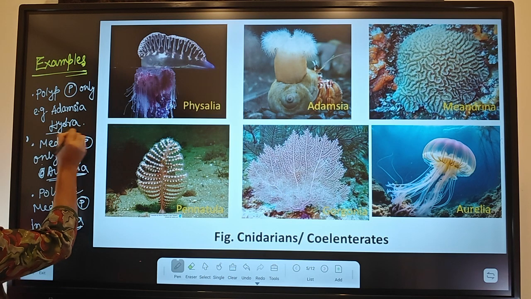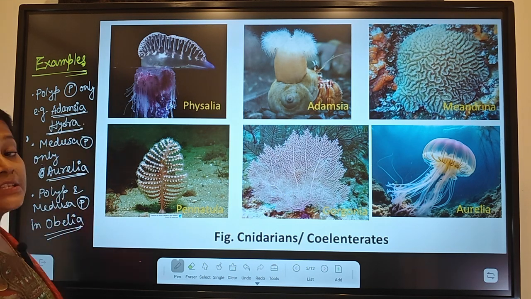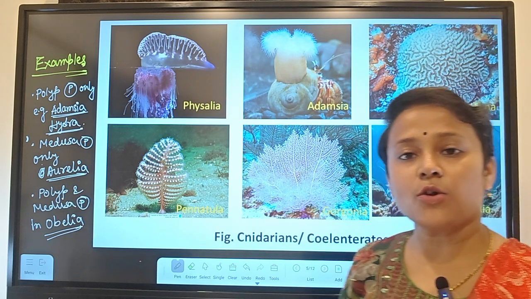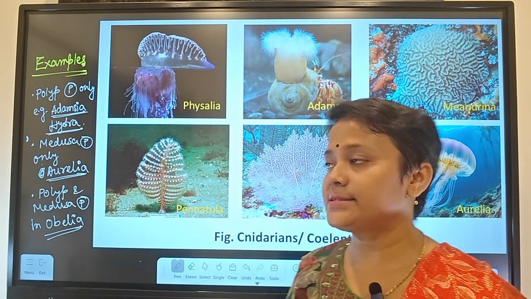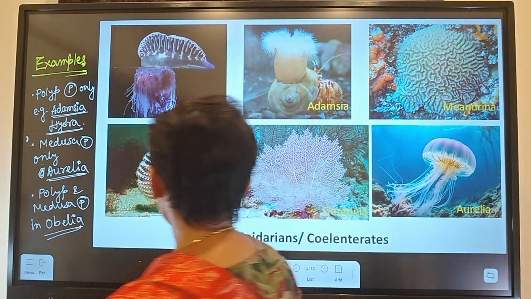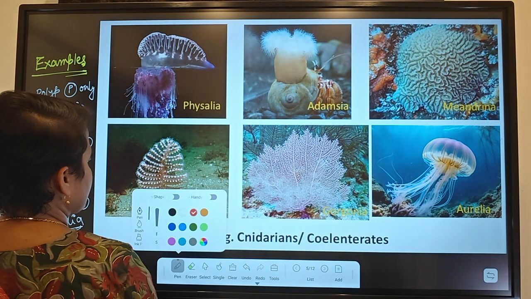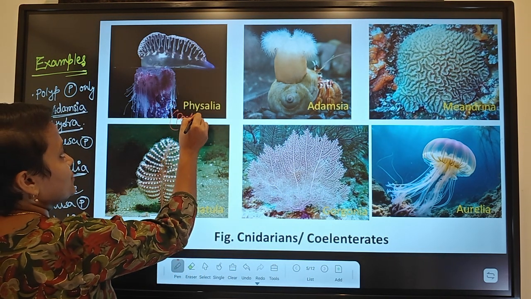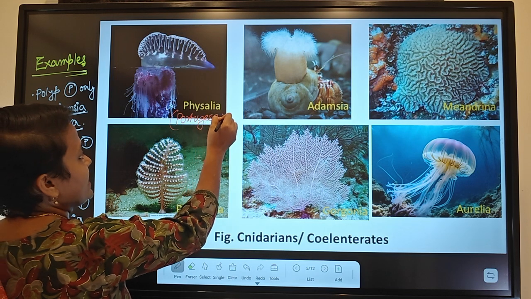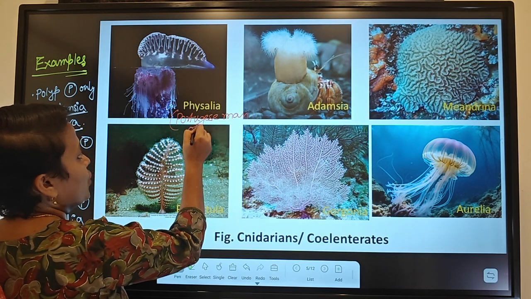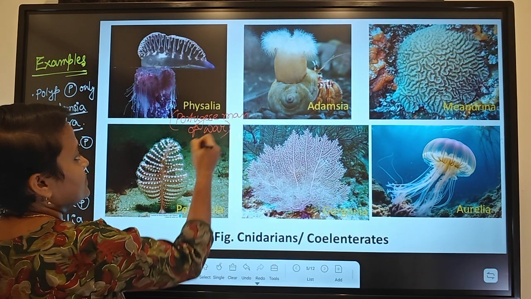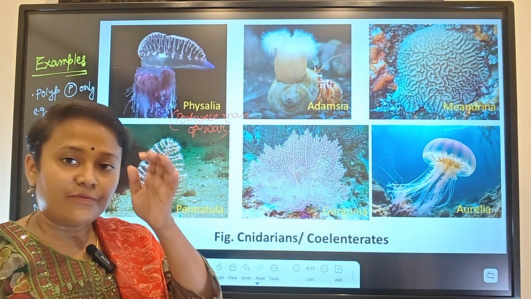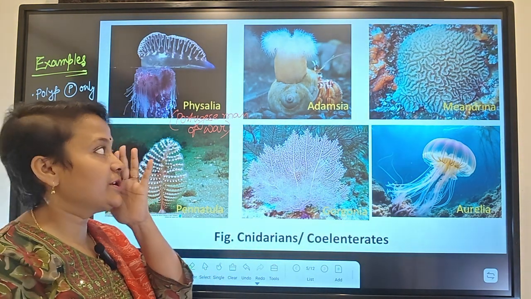Now see the picture. With the help of the picture, you can easily recall the name of the organism. The first one is called Physalia. The common name of Physalia is Portuguese man of war. This can release a neurotoxin and it is very harmful for the body.